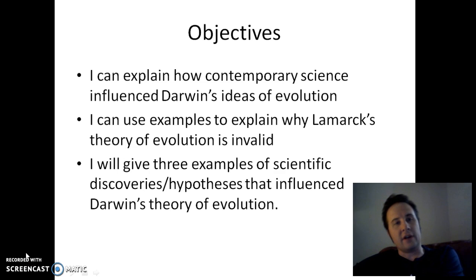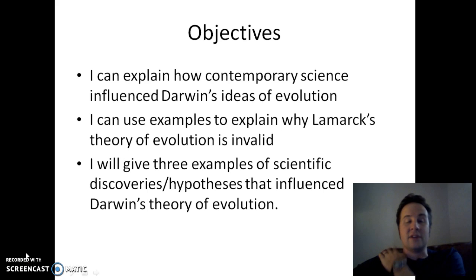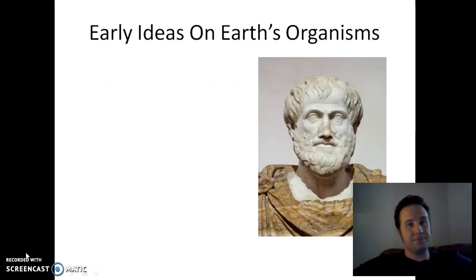So here are your learning targets, your learning objectives. I want you to be able to explain how contemporary scientists influenced Darwin's ideas of evolution. I want you to explain why Lamarck's theory of evolution is invalid. We're actually going to explore that in the next video. And I want you to give three examples of scientific discoveries or hypotheses that influenced Darwin's theory of evolution by means of natural selection.